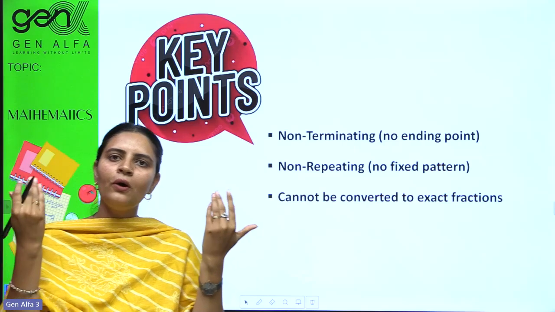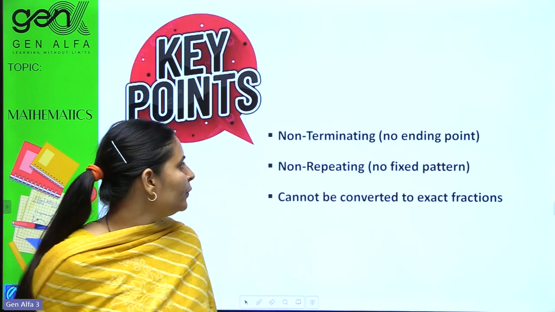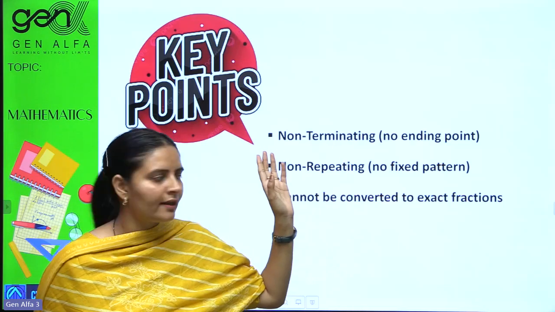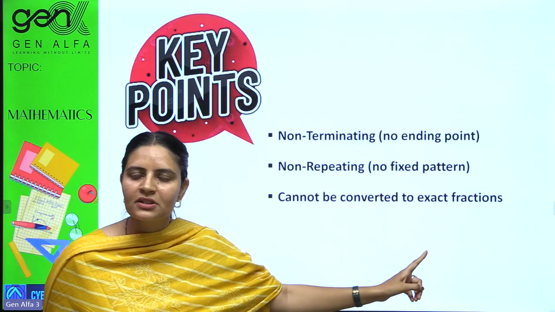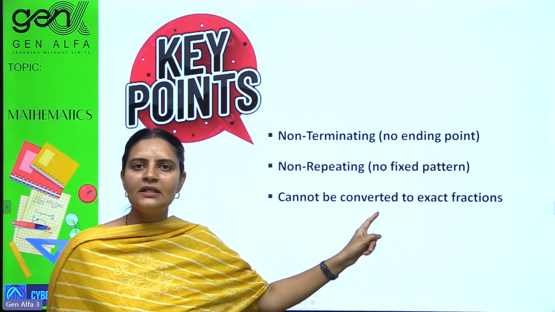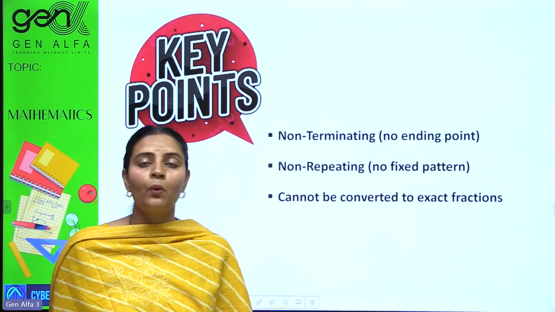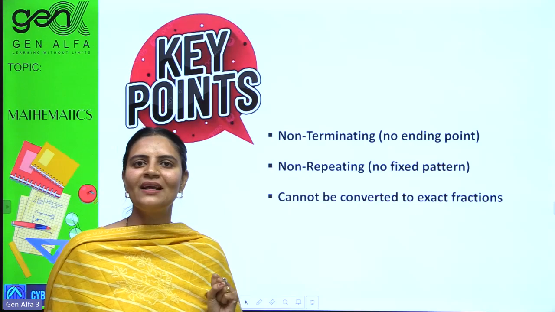Non-repeating keeps on going without any pattern, without any guesses. So no fixed pattern they follow and no ending point is there. They cannot be converted to exact fractions. These are the key points of irrational numbers. Please note it down too. This will help you remember what irrational numbers are, and you can directly pick them just by looking at them.